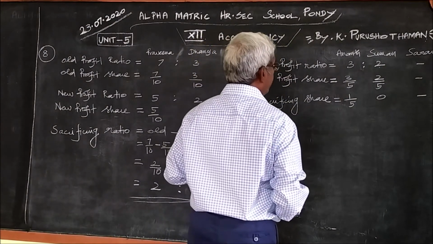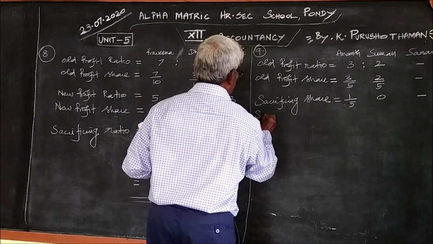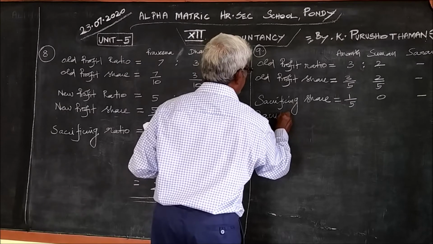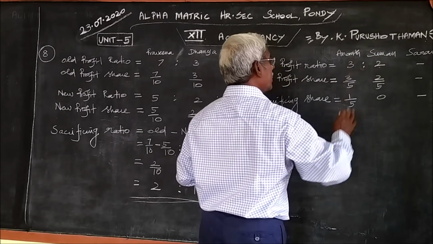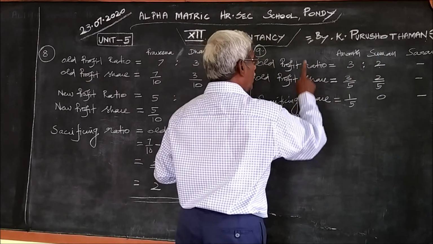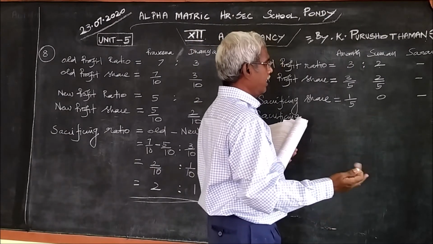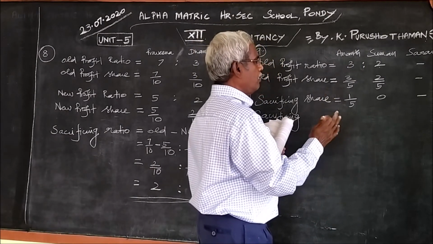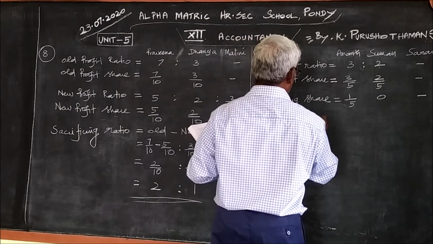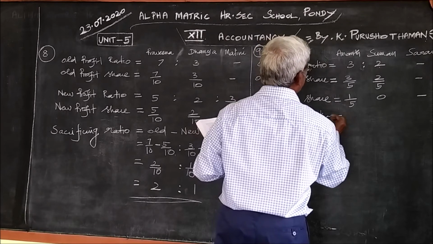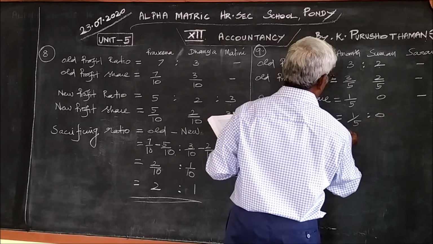Anand is 1 by 5 and Suman is 0. Therefore, the sacrificing ratio: because 1 by 5 is given to Saran by Anand, so Anand is only sacrificing. Sacrificing means giving. Only Anand is giving to Saran. Suman does not give anything. Okay? So, sacrificing ratio is equal to 1 by 5 is to 0.